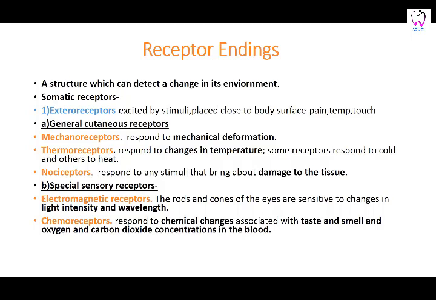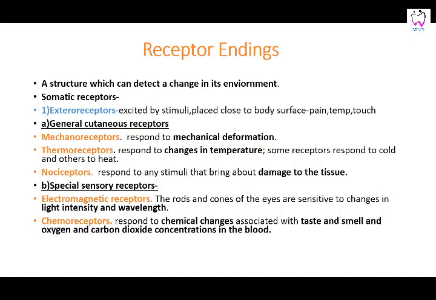In this, we include the general cutaneous receptors, that is, they respond to mechanical stimuli, temperature, and nociceptors. Mechano responds to touch and deformation. Thermo is the temperature change. They are sensitive to that, and nociceptors respond to damage to the tissue. That is, it is very painful, and this receptor will tell you that it is going to damage the tissue. So you have general mechanical deformation, that is the touch. Then you have the thermoreceptors, changes in the temperature, and nociceptors. All these are the general cutaneous receptors which are coming from the periphery. These are included in the exterior receptors.